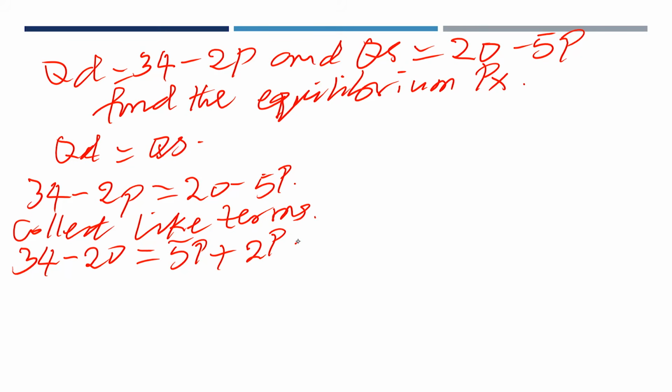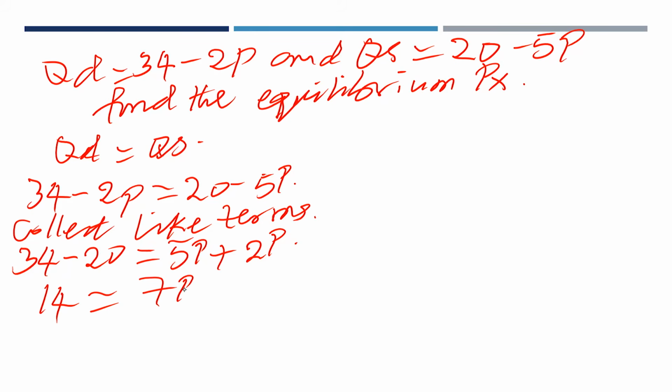Now 34 minus 20 will give us 14. 14 is equal to 7p.